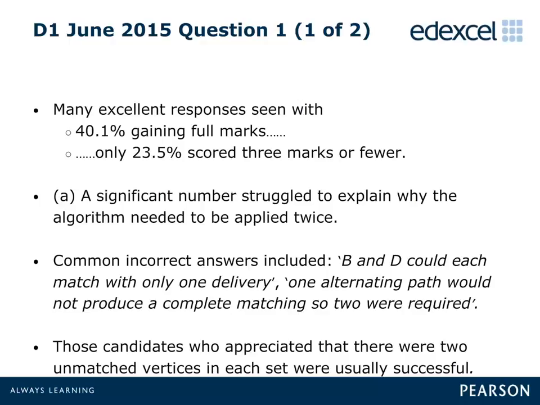In Part A, candidates were asked to explain why the maximum matching algorithm needed to be applied twice, and it was expected that candidates would give an answer based on the simple fact that there were two unmatched vertices in each set. The most common incorrect answers were from those candidates who either stated or implied that there were only two unmatched nodes, or that there were two sets of unmatched nodes.